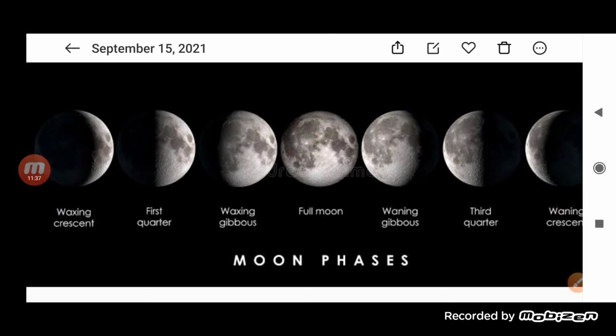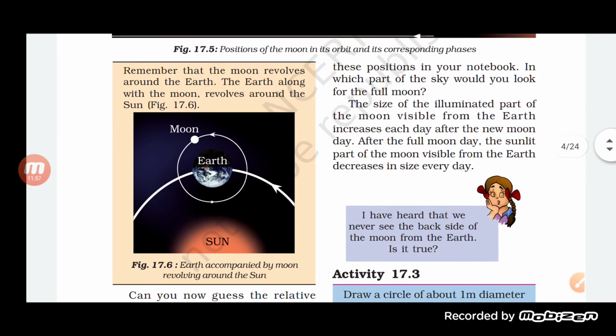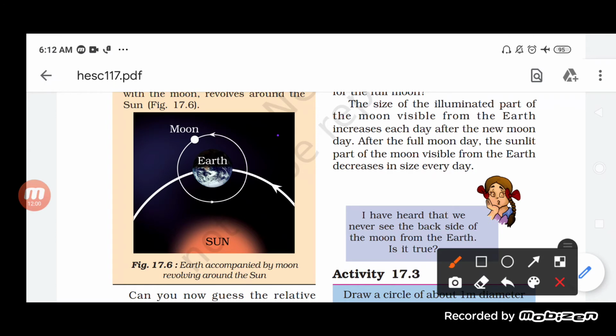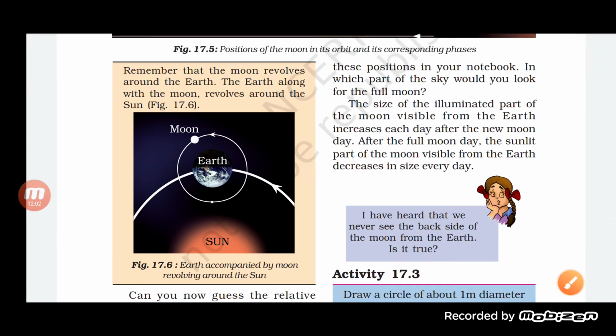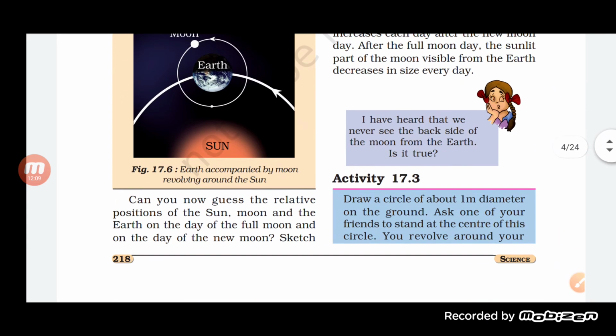As you can see here, these are the different phases of the moon, and that is why we say waxing of the moon or waning of the moon, students. Okay, see here it is also written that the earth along with the moon revolves around the sun, and it is because of the revolution that we are able to see the different phases.